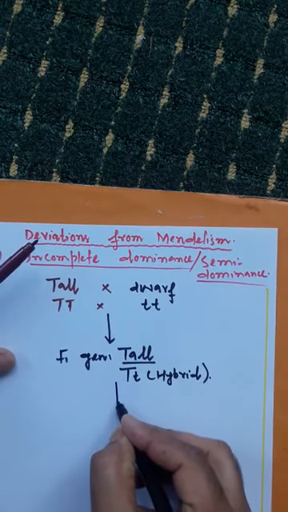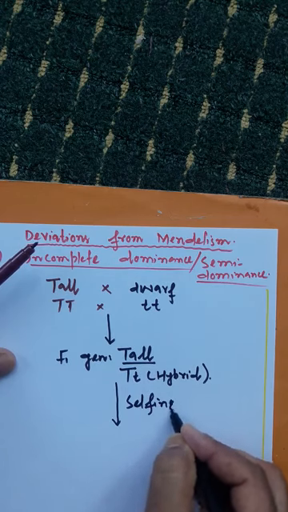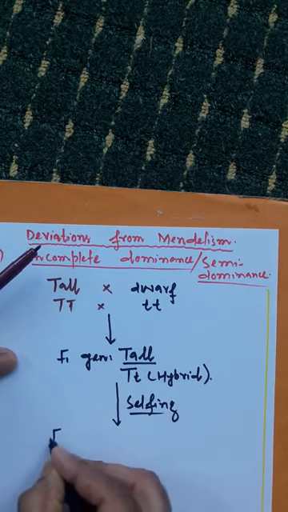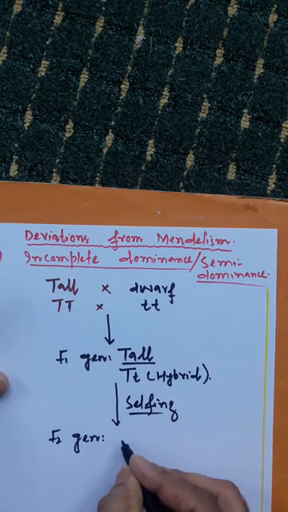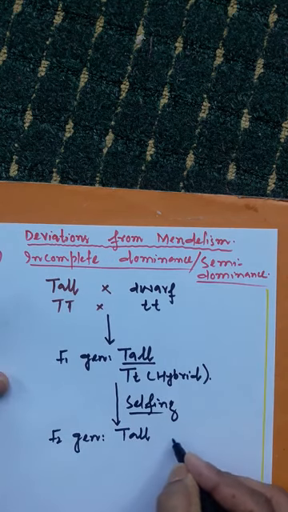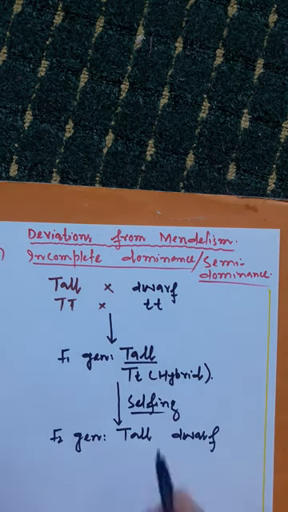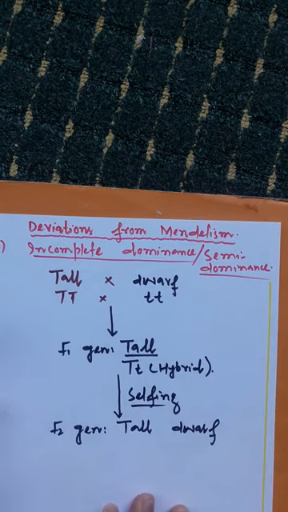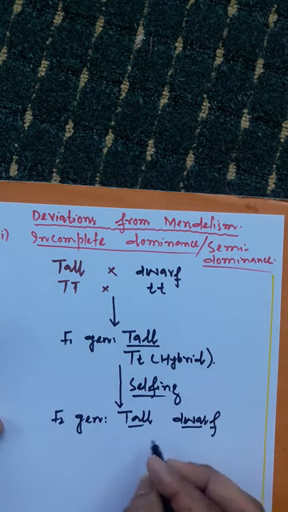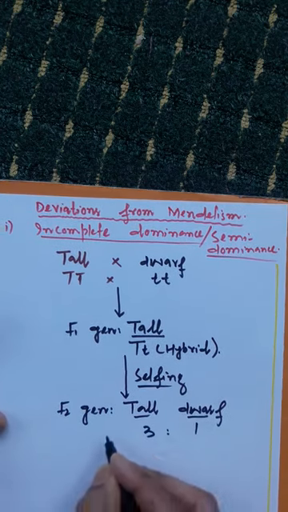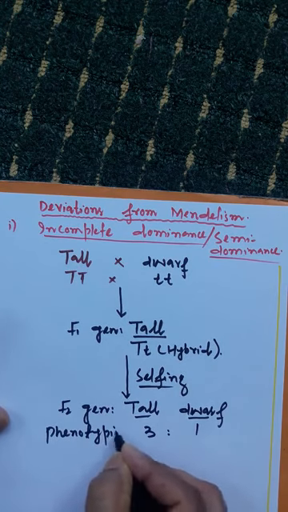And when we go for selfing of the F1 generation by bagging, which you already know, we get the F2 generation, in which we obtain both tall and dwarf offspring. That means the dwarf trait that was hidden in F1 has appeared in F2, and the two types of offspring are obtained in the ratio of 3:1, that is called the phenotypic ratio, or simply the monohybrid ratio.